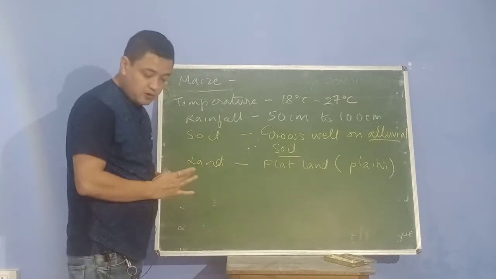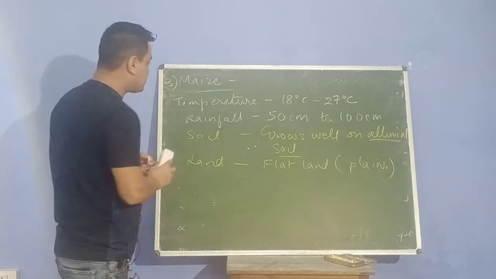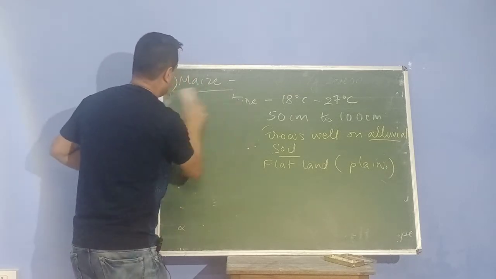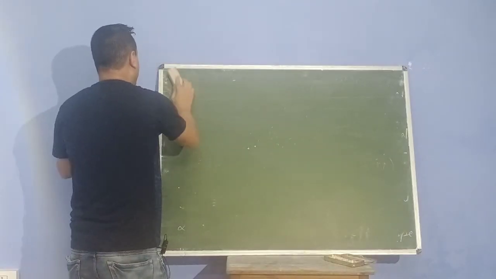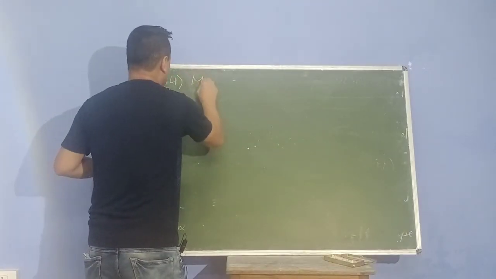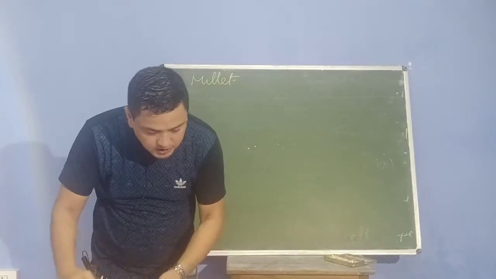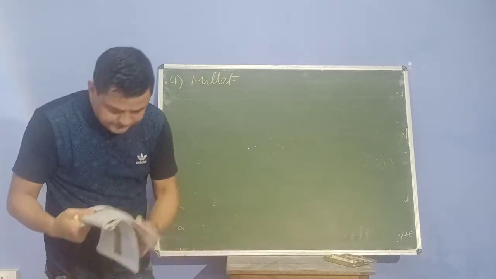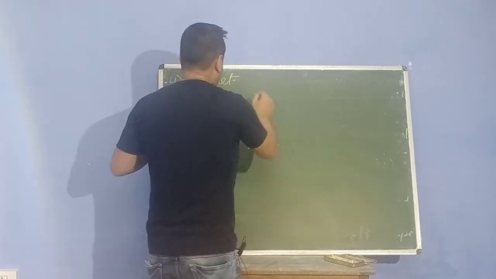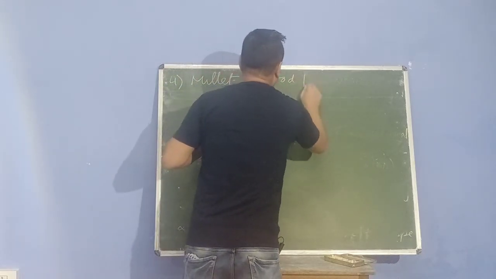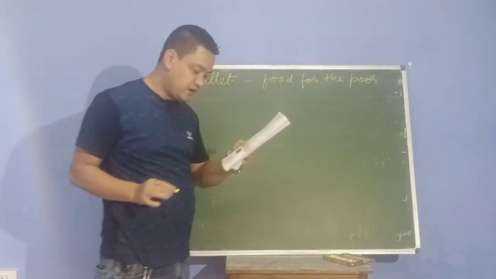Now, this is the third food crop. Now we are going to the fourth food crop, that is known as millets. Now millets are basically food for the poor. I'm writing here, food for the poor. Now I'm coming to why it is called the food for the poor. It's not written in your book.